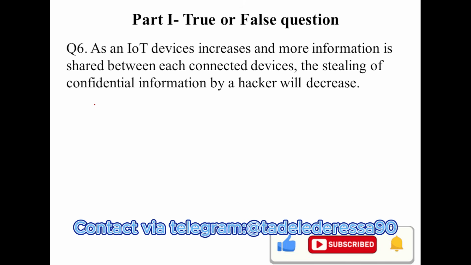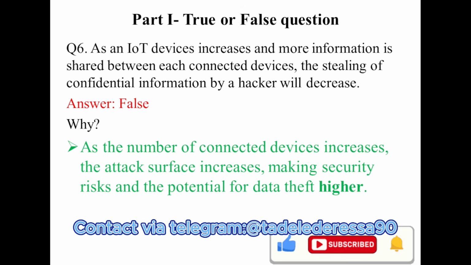As the number of device connections increases within the system, it will expose that information to external users. The answer is false. Why is it false? As the number of connected devices increases, the attack surface increases, so the security risk and potential for data theft will increase. So this is false.